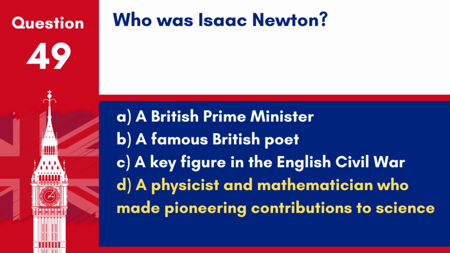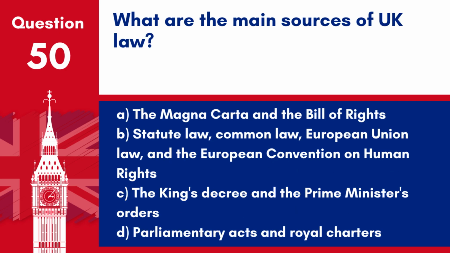Answer: D. A physicist and mathematician who made pioneering contributions to science. Isaac Newton is known for formulating the laws of motion and universal gravitation. Question 50. What are the main sources of UK law? A. The Magna Carta and the Bill of Rights. B. Statute law, common law, European Union law, and the European Convention on Human Rights.